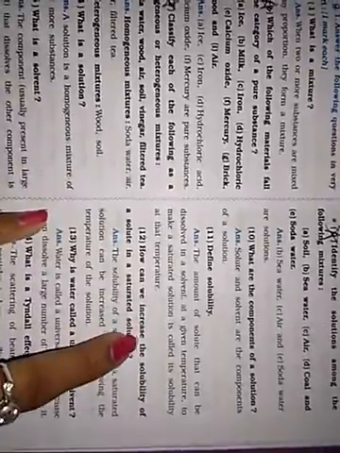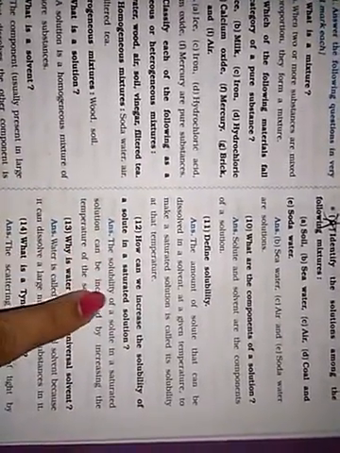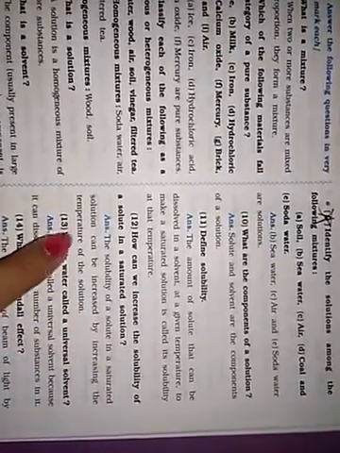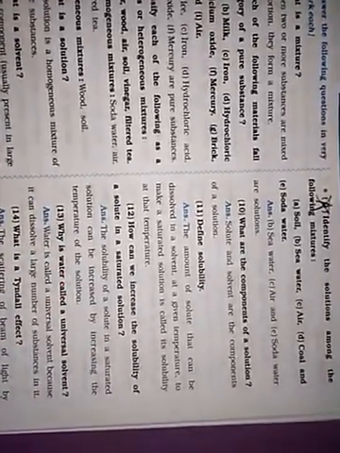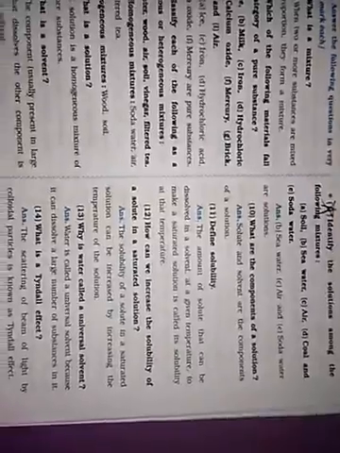Now, how can we increase the solubility of a solute in a saturated solution? The solubility of a solute in a saturated solution can be increased by increasing the temperature of a solution. So, if we have to increase the solubility of a saturated solution, we have to increase the temperature of the solution. Now, why is water called a universal solvent? Water is called a universal solvent because it can dissolve a large number of substances in it.